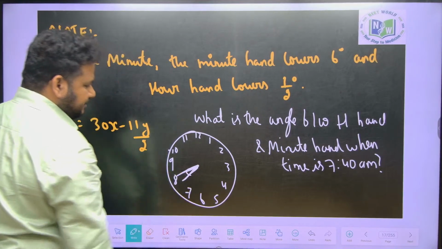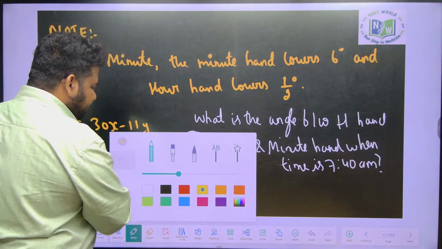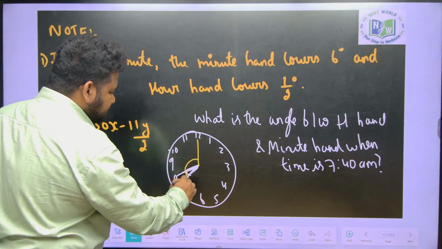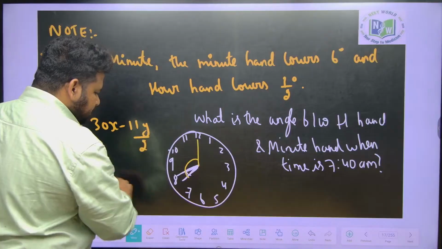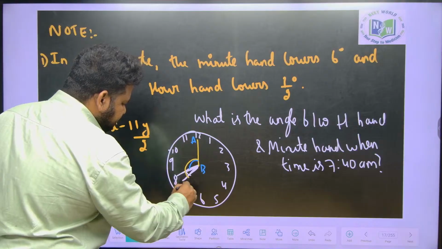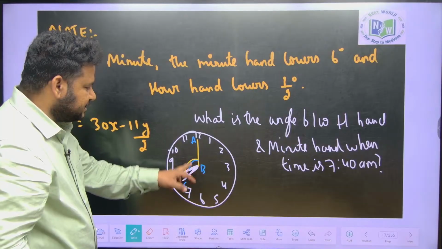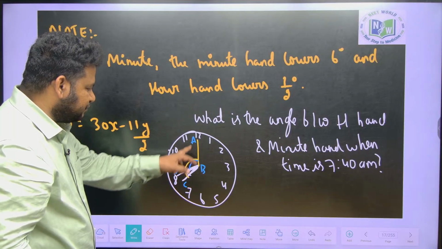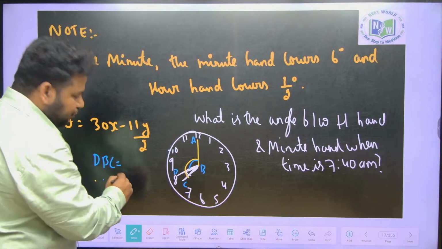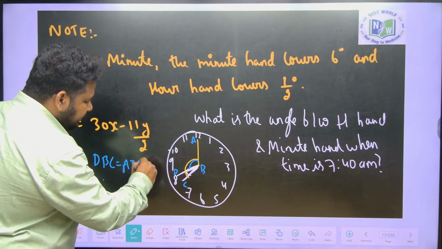So they are asking for this angle. What we will do is take a reference angle from 12. We will find out this angle first, and from this we will subtract this angle. Suppose we have ABC, and this is D. They are actually asking for DBC. If you want DBC, we will find out ABC, then we will find out ADC. So we want DBC. DBC means first the total angle ABC minus what I should do, I should do DBC.